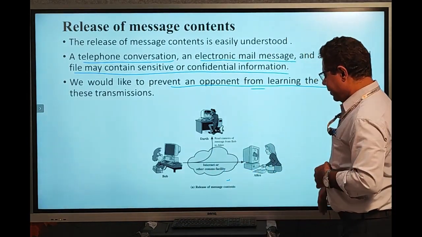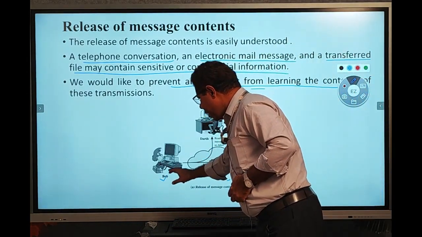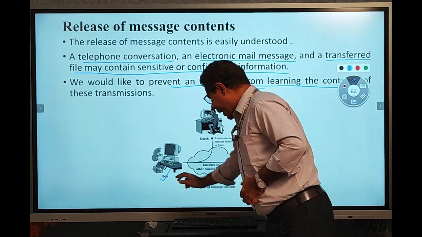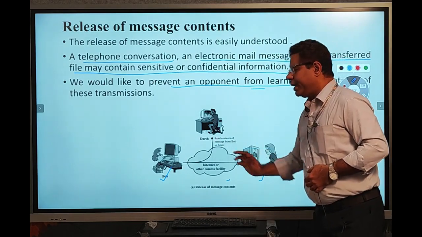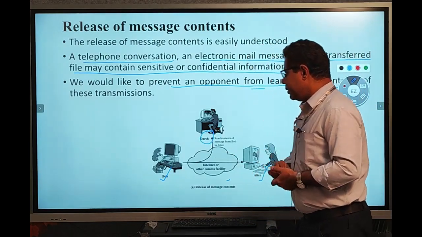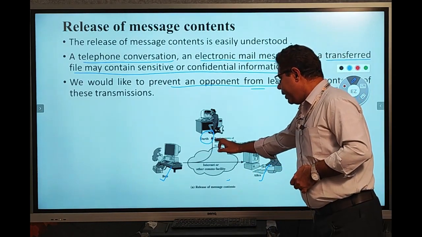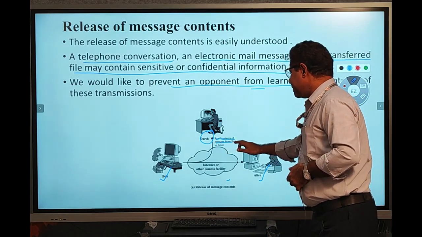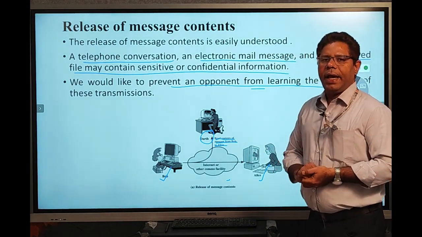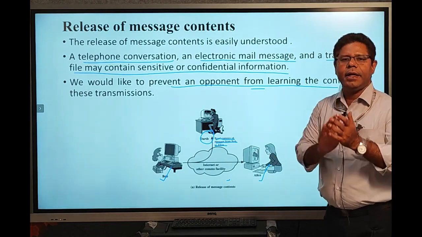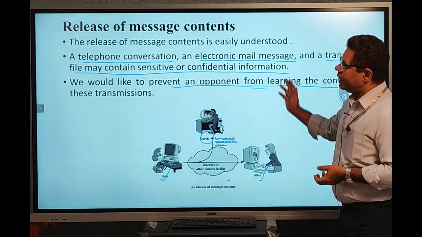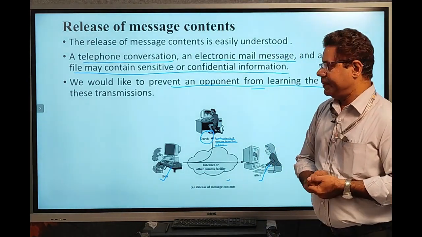For example, we can see here we have 2 persons. Bob is one person and Alice is the other. Bob and Alice are making a data transmission. Now here Darth is the attacker. Darth simply reads the contents of messages from Bob to Alice, reading the conversation between Bob and Alice. So this is the release of message contents.